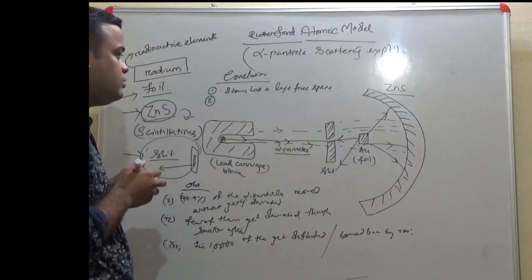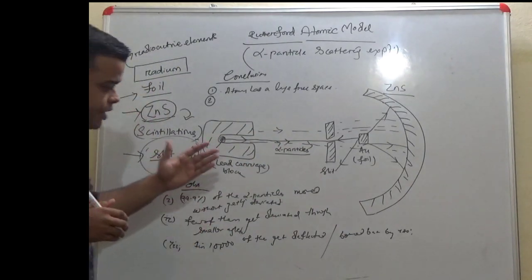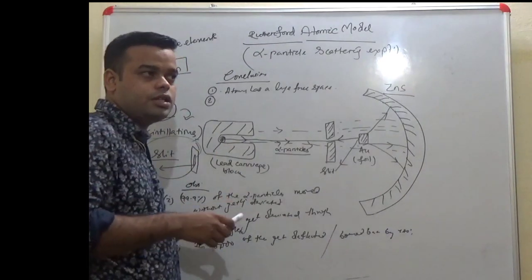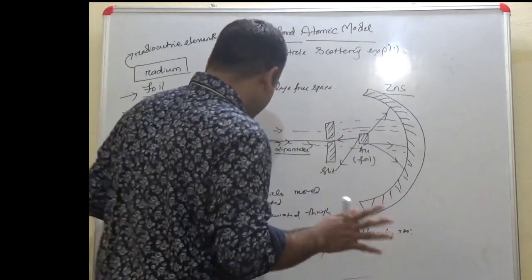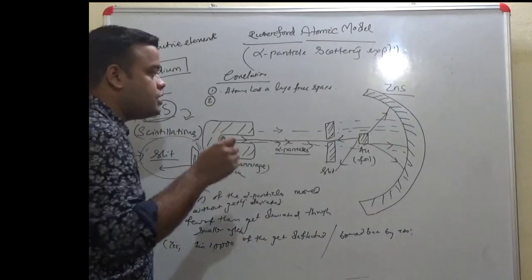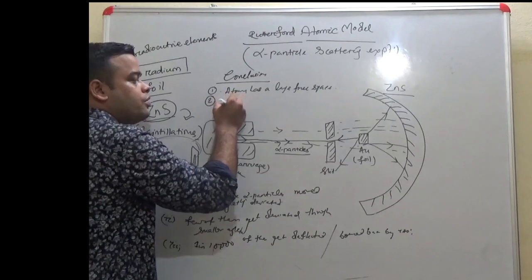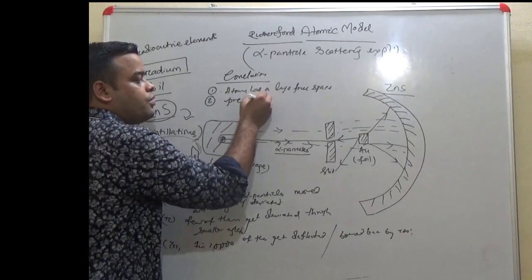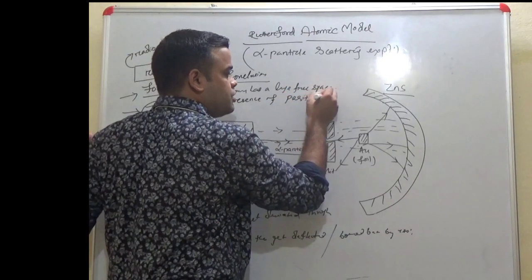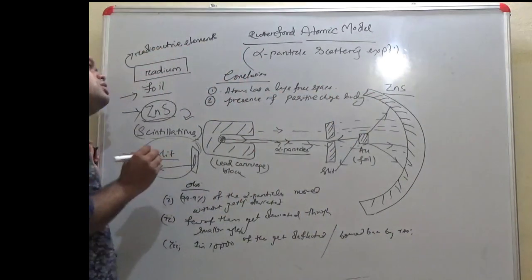Second point says few of them get deviated through smaller angles. This means, as I discussed, alpha particles are positively charged particles, so few of them get deviated. This means that something of positive value still exists within the atom: the presence of a positively charged body.